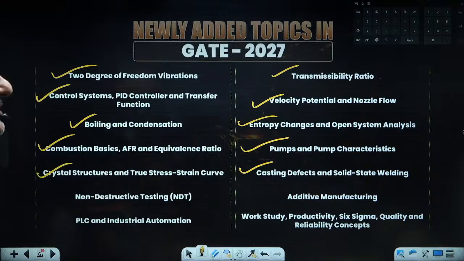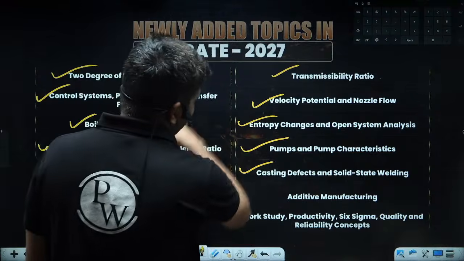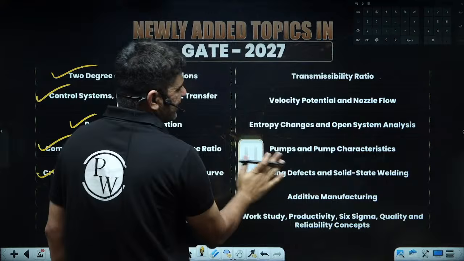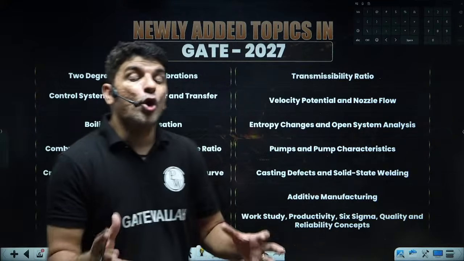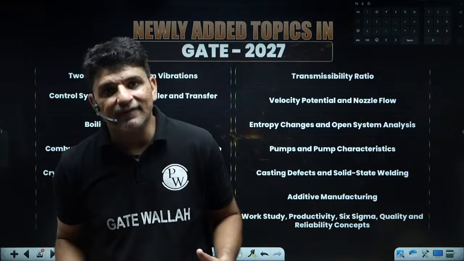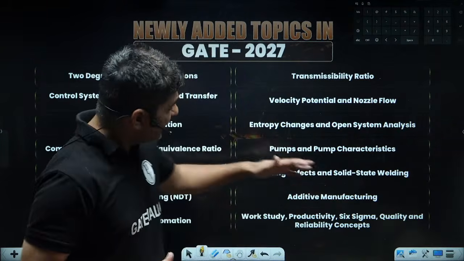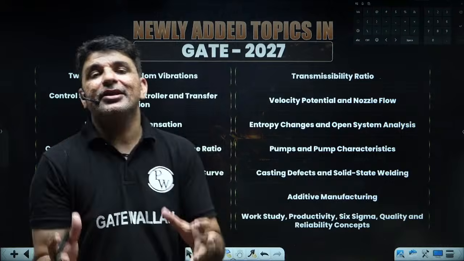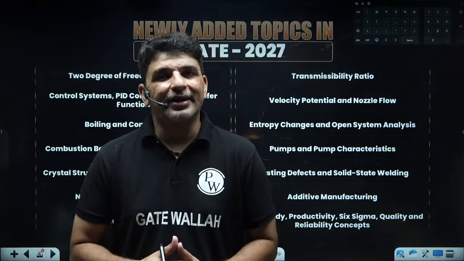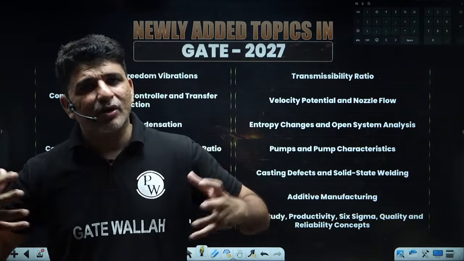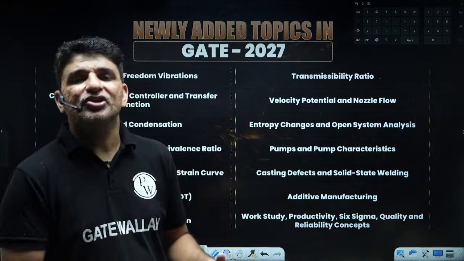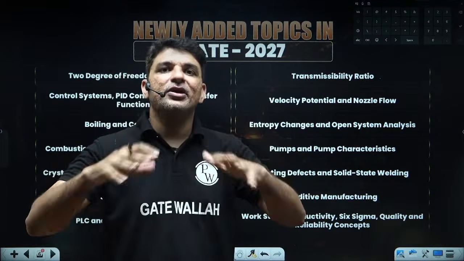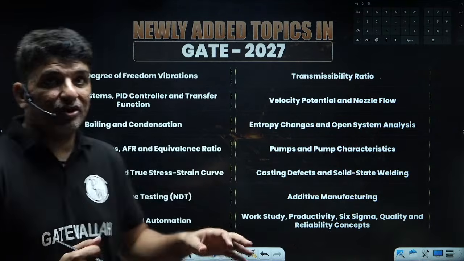So these are some of the topics which have been added in the 2027 syllabus. Guys, these topics are more or less industry driven. All these topics are actually required in real working. Nowadays more and more emphasis is being given on robotics, automation, things where you are going to have hands-on experience.